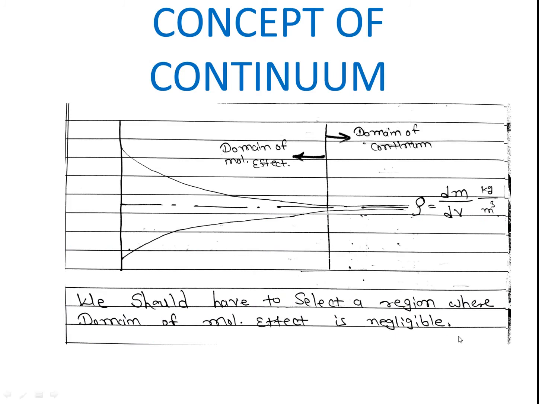Okay, now let us see the concept of continuum. What is continuum? We are going to look at the concept of this. In case of the continuum, in our system, how are we going to select the region or a matter?